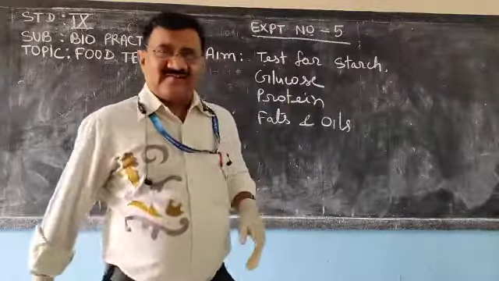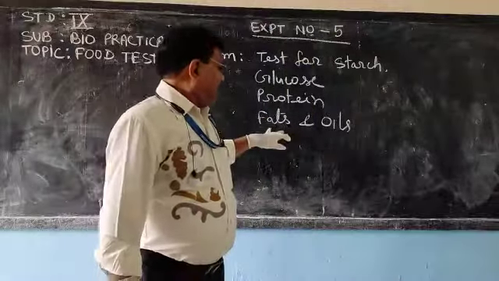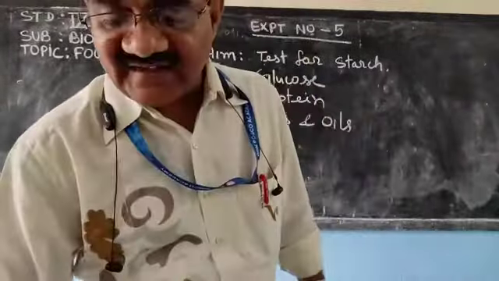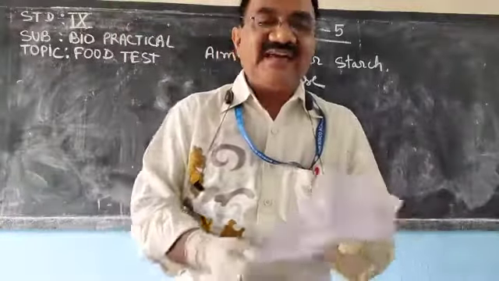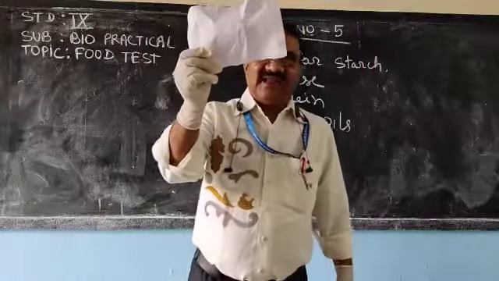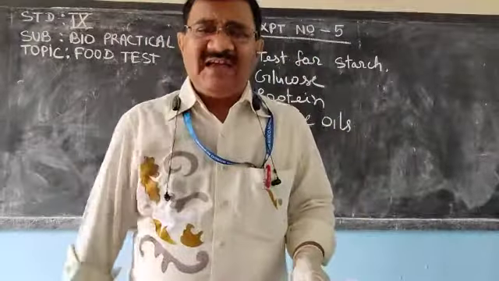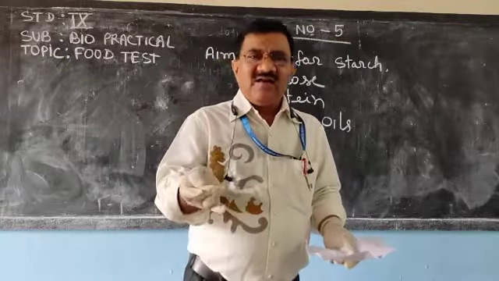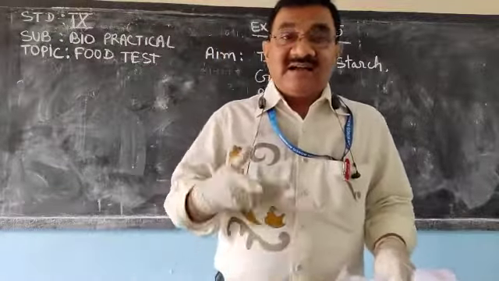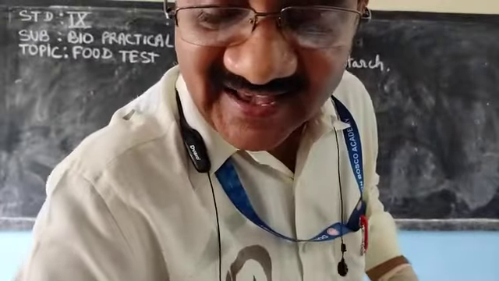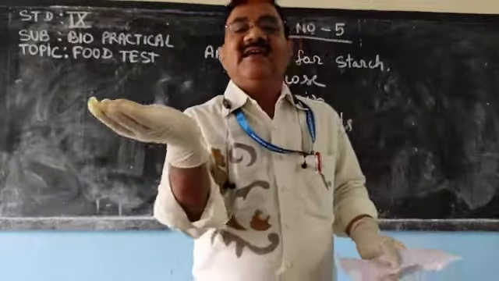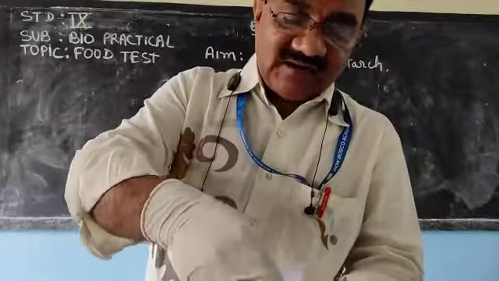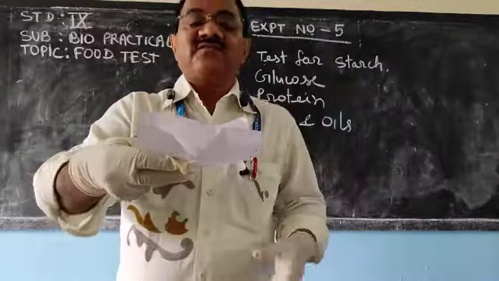So let us start with a very easy test, presence of fats and oils. Which food contains fats and oils? For that we will take a white paper. You can see I have taken a white paper. Can you name any food items which contain fats? Butter, ghee, any oil, and groundnut. So I have taken groundnut. I will put groundnut here in this white paper.